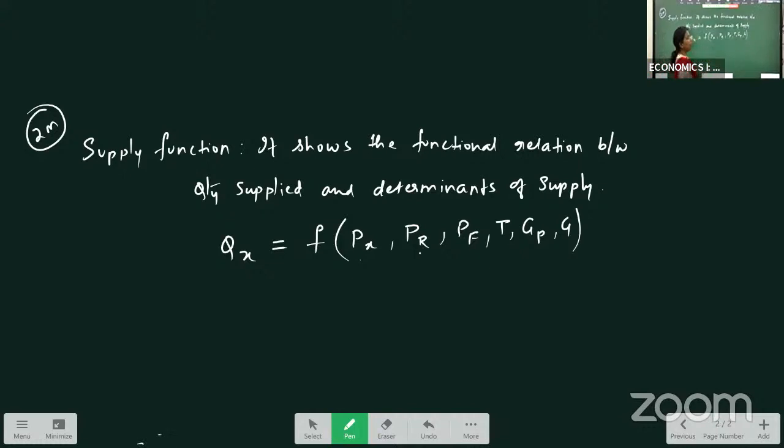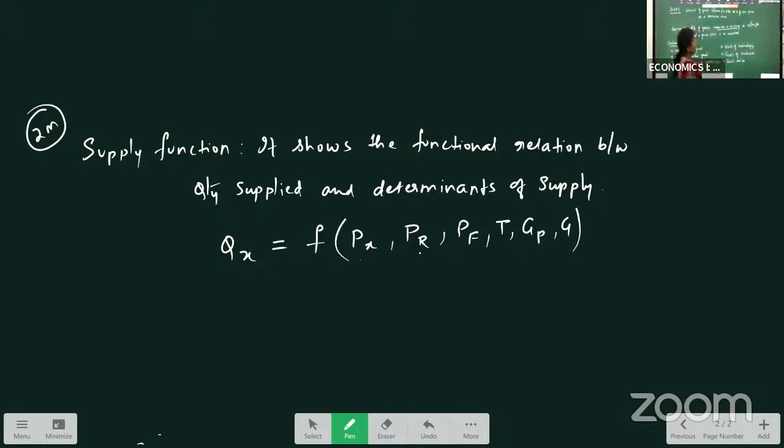And if government policies are changing, our supply is also changing. So these are the factors which are affecting the supply of the commodity. That's why we say, what is supply function? It shows the functional relation between quantity supplied and determinants of supply. So this will be your 2 marks question. Right? Hope you understood this one.